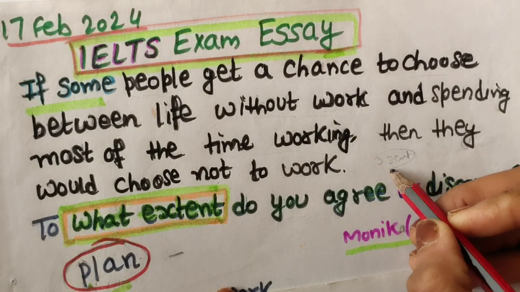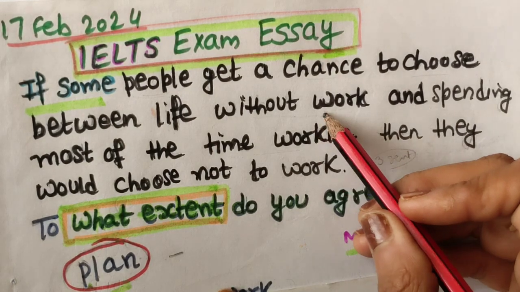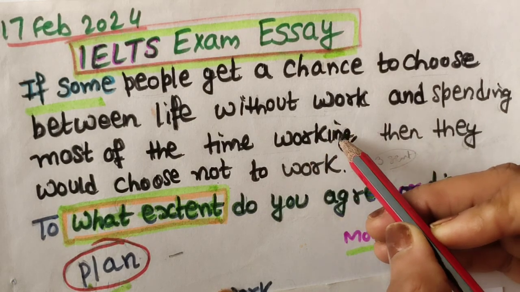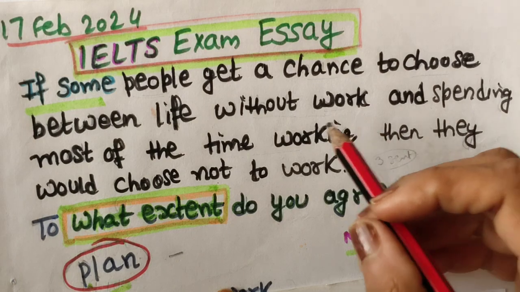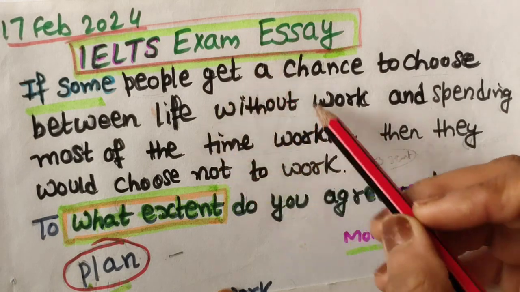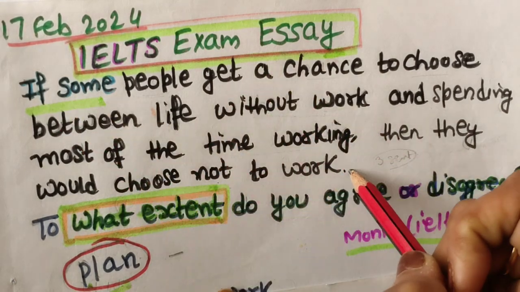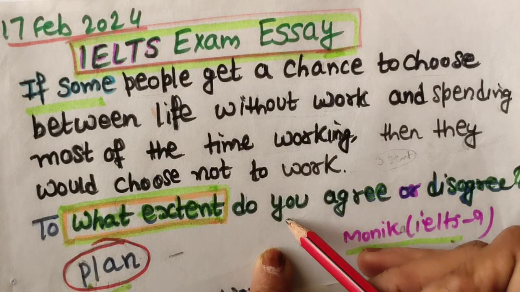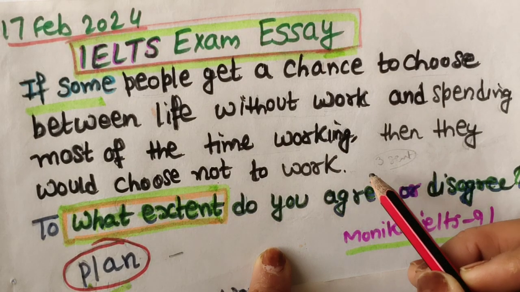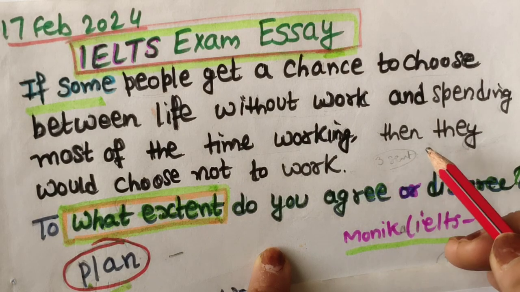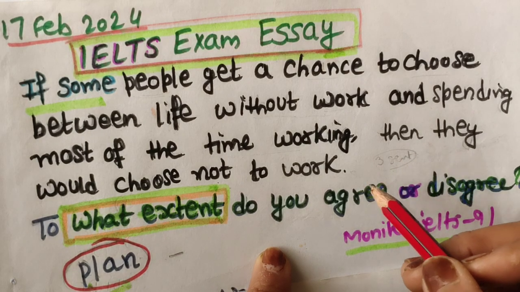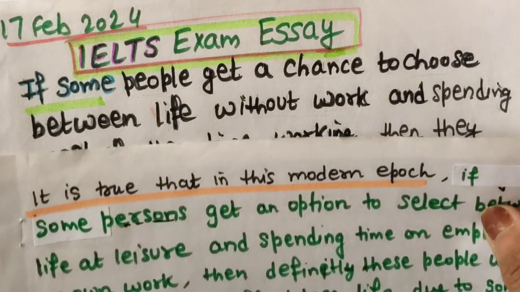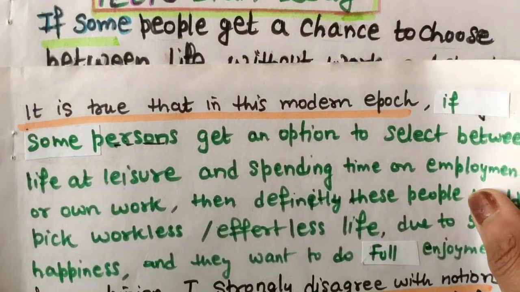First you will write something about work, that is the main topic here. Work or without work, if you can write it. Second sentence will be the paraphrasing of the question statement from here to here, and then you will tell your opinion because it is given. So what you are going to discuss in the upcoming paragraphs, you need to tell. Or you can use a template also. I will just show you how I have used it. So how I have started, you can see.